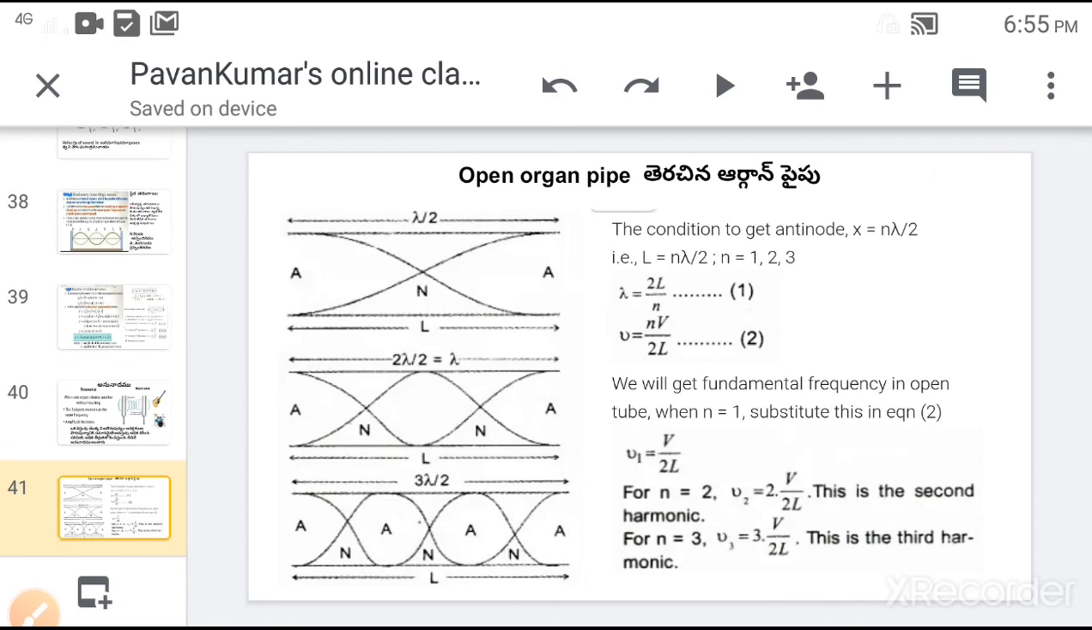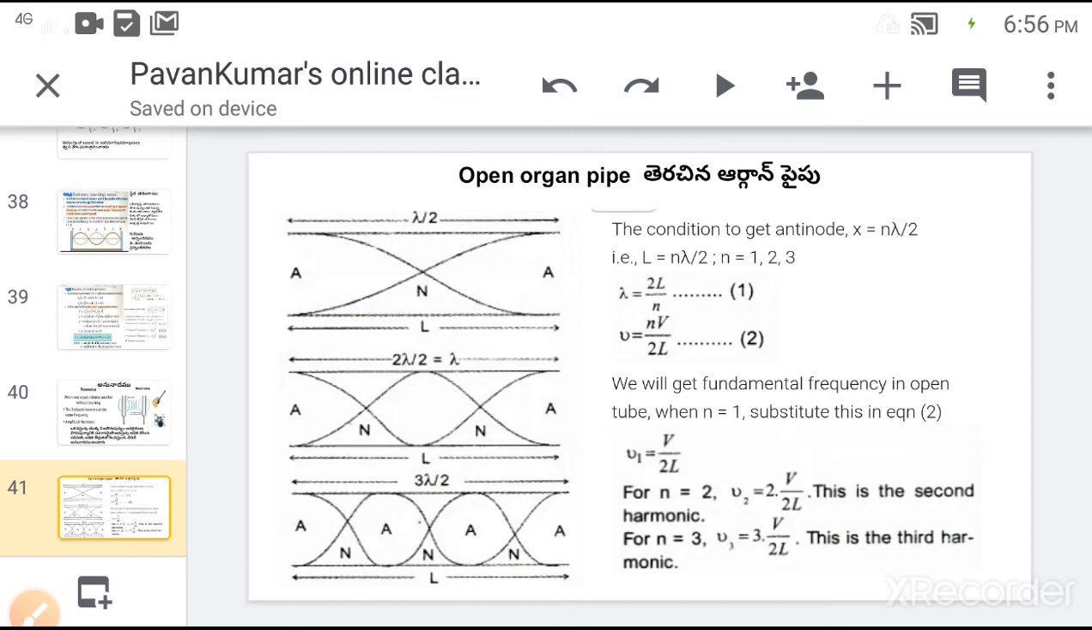Next, organ pipes. Organ pipes are musical instruments in which there are no strings but there is an air column. This air column generates musical sounds. In the case of strings, the musical sound is generated on the string, but in the case of open or closed organ pipes, the stationary waves are generated in the air column of the pipes.